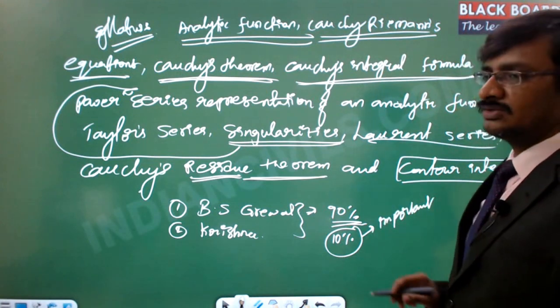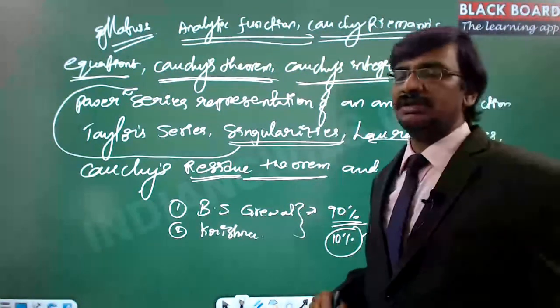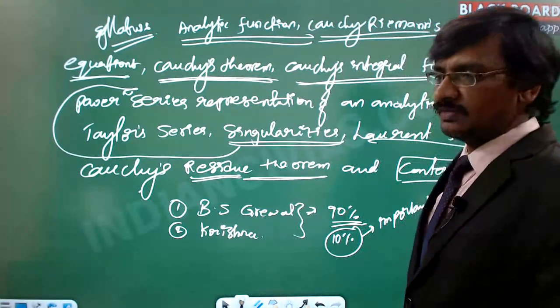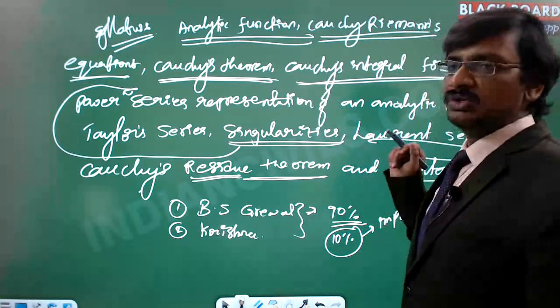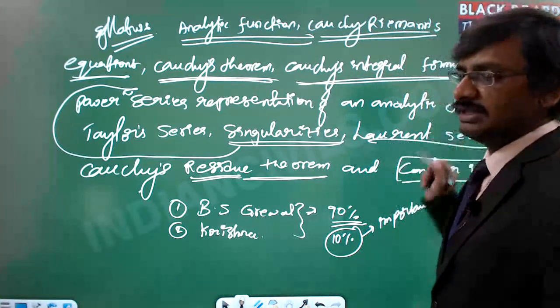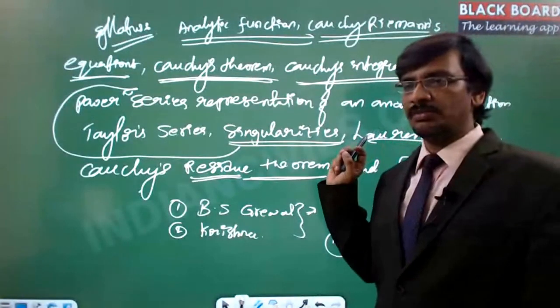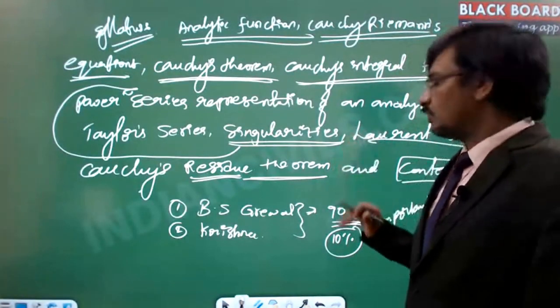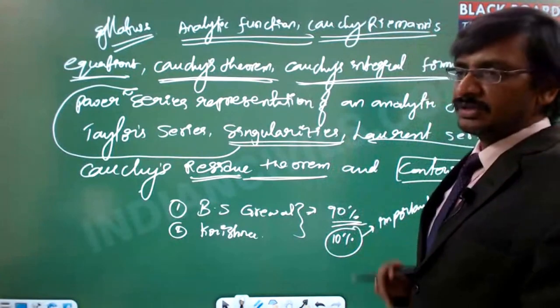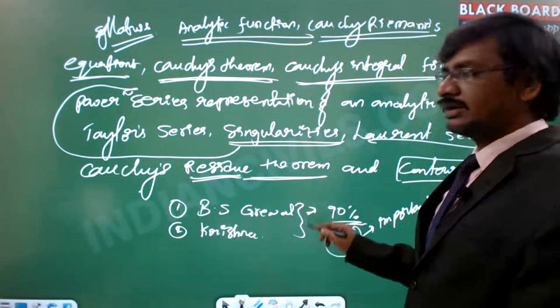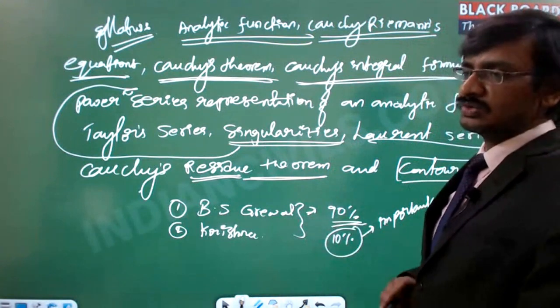So 10% was not covered, especially power series expansion; not a good number of models were covered in this. And residue and expansion of the series, right? There are some exceptional models we have noticed in the previous year problems. Those kinds of models are not part of B.S. Grewal. So I have noticed a few of the models from the Krishna series. It's better to take both of these books and try to solve them.